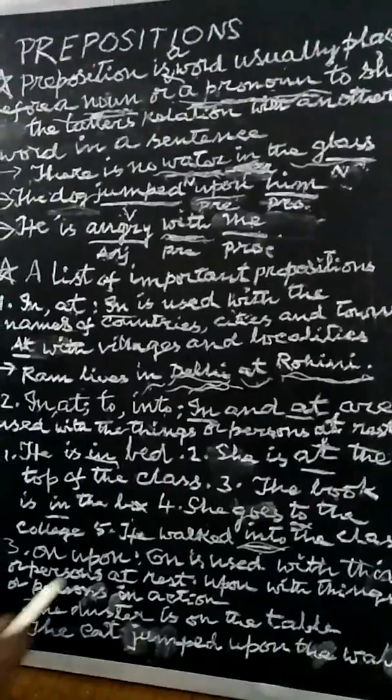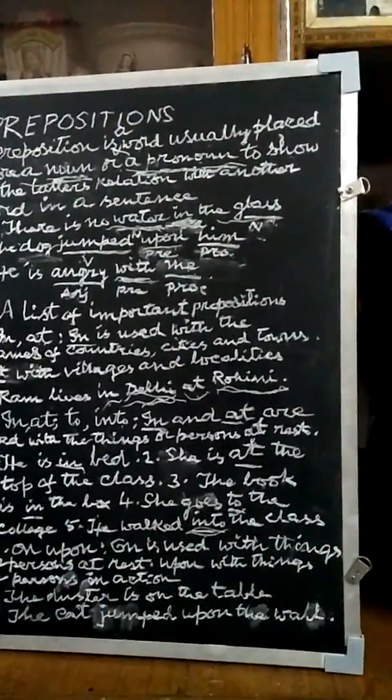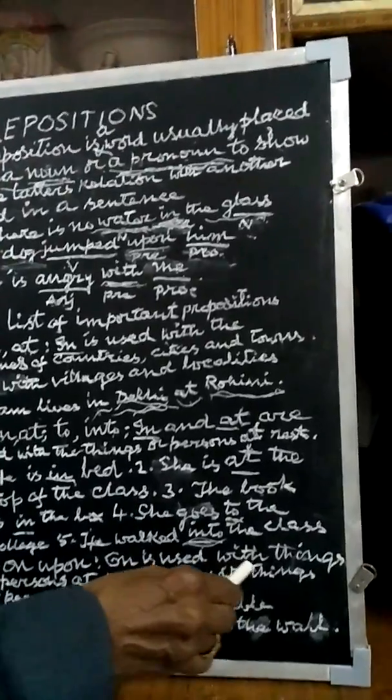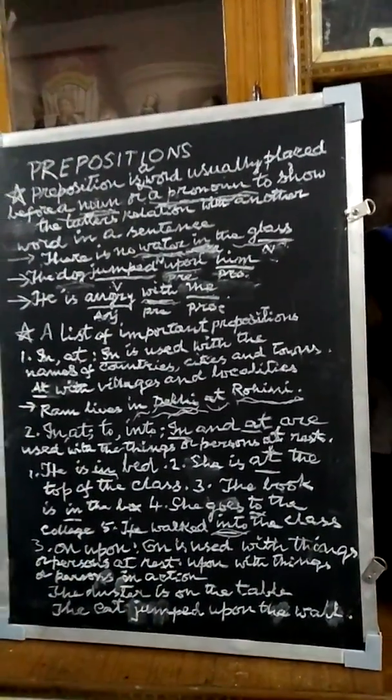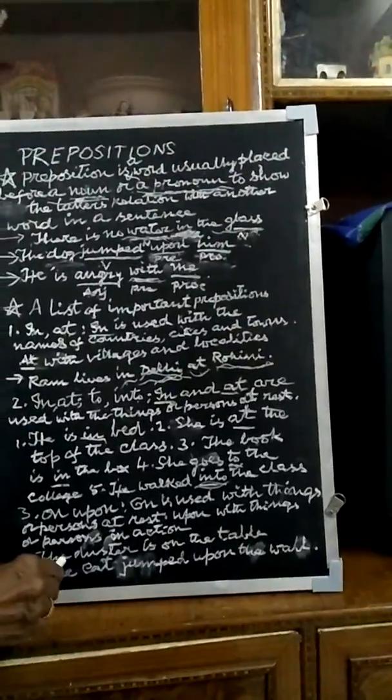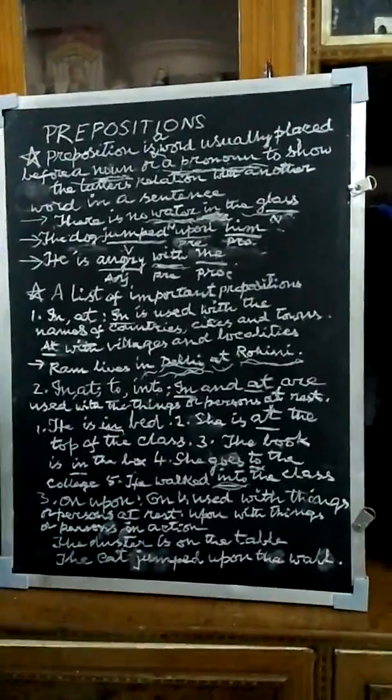On, upon. On is used with things or persons at rest. Upon with things or persons in action. The duster is on the table. The duster is not moving. It is on the table. The cat jumped upon the wall. There is activity. That's why we are using upon.